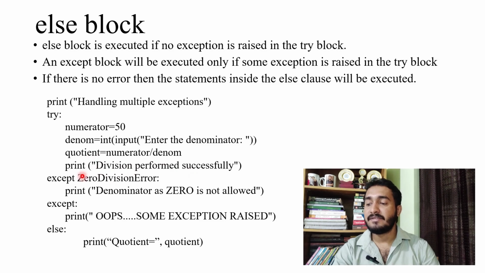But if there is a zero division error, for example if the user enters the denominator as 0, that will throw an exception that will be caught by the zero division error except block. If this code produces any other exception other than zero division error, that will be caught by the except block. If there is no exception, the quotient will be calculated and that quotient value will be displayed inside the else block.